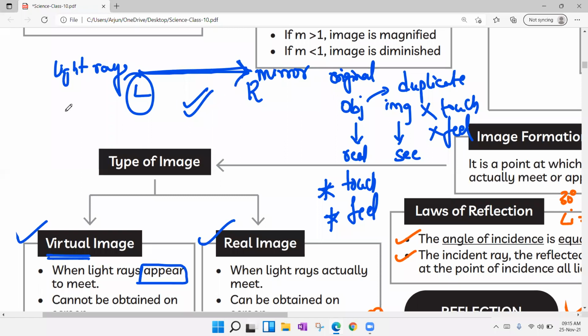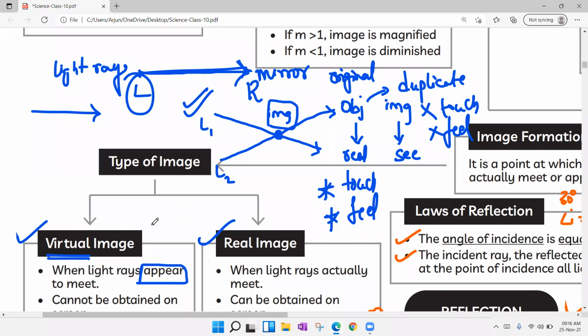Now a light ray can be represented like this. And you see, where is the image actually formed? When two light rays are meeting. Consider this is one light ray which is moving like this, and another light ray which is moving like this, and this is the point of contact where the image is formed. Try to understand. This is light ray L1, the first light ray. This is L2, the second light ray. When two light rays are meeting, this is the point where the image is formed.